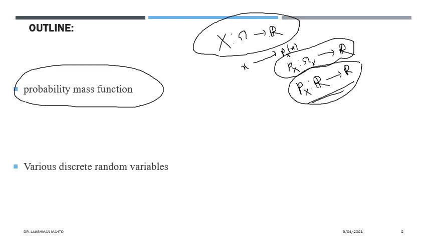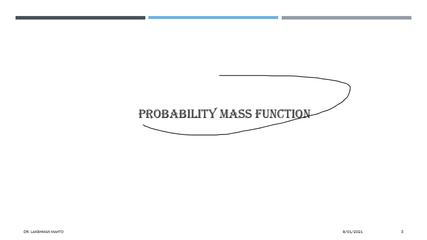The Bernoulli random variable generates various discrete random variables like binomial, geometric, and others like Pascal would come later. Okay. So coming to the first part, the probability mass function, I will discuss in detail what that is.